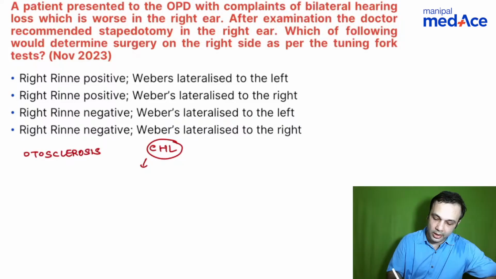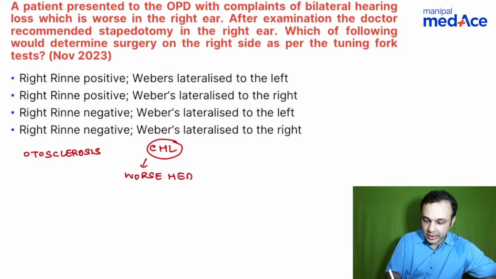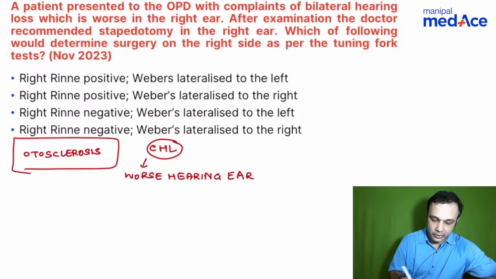You need to look at the worse hearing ear, and the worse hearing ear is also always operated first in otosclerosis. Remember, we are looking mainly at stapedial otosclerosis. If we have cochlear otosclerosis, then the patient will have a sensorineural hearing loss.